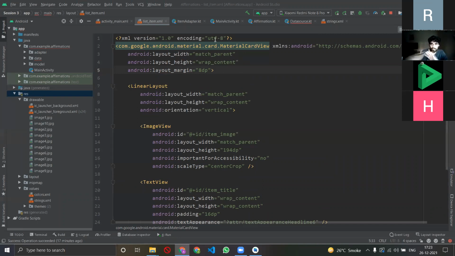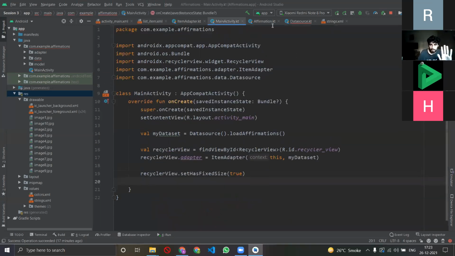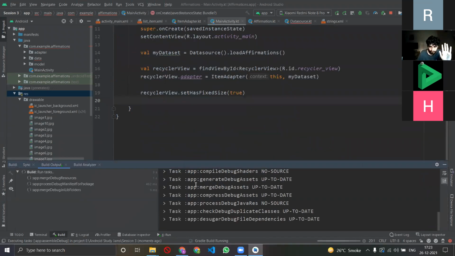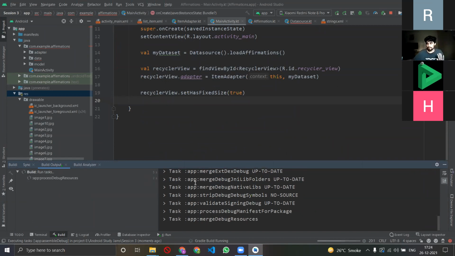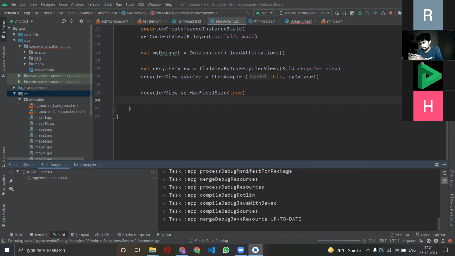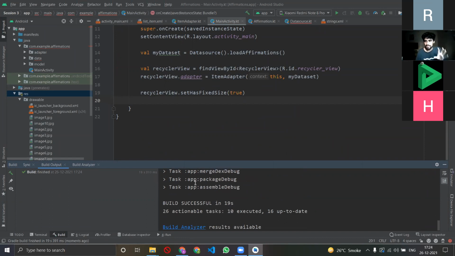So we are done. We are finished with our app. Now for the final test, let's actually build it first and see that I haven't made any mistake in writing the code. It's building, and after that we'll run and see. It'll take time to build because there are a lot of different packages and files, although there is not a lot of code and not a lot of files, but still. Okay, so it was built successfully.